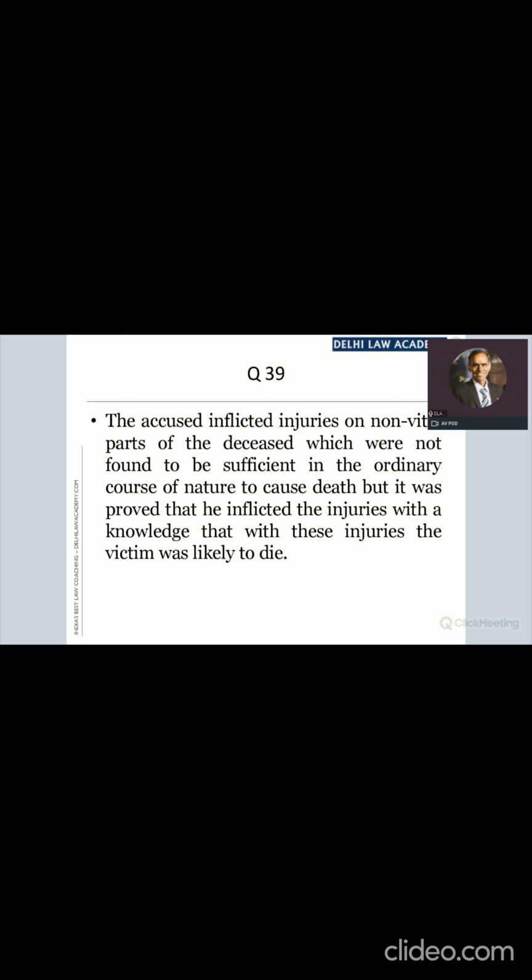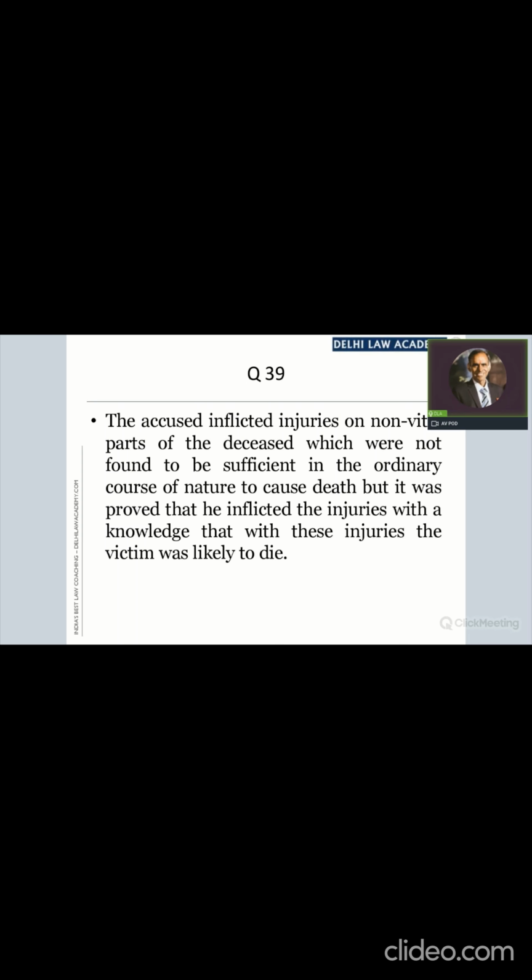The accused inflicted injuries on non-vital parts of the deceased, which were not found to be sufficient in the ordinary course of nature to cause death. But it was proved that he inflicted the injuries with the knowledge that with these injuries the victim was likely to die.